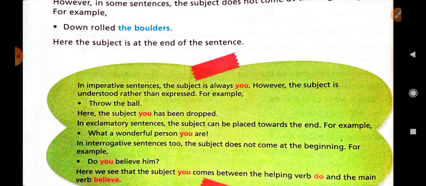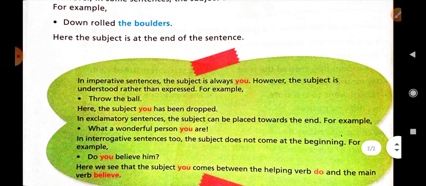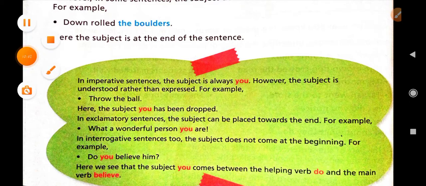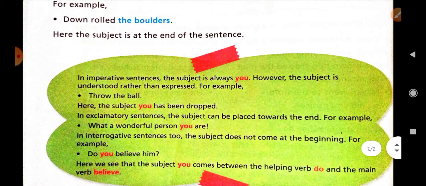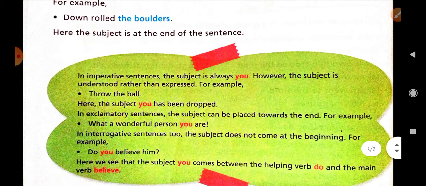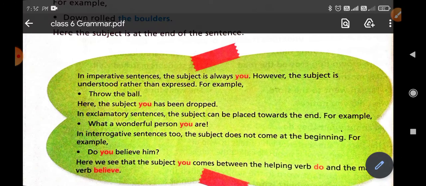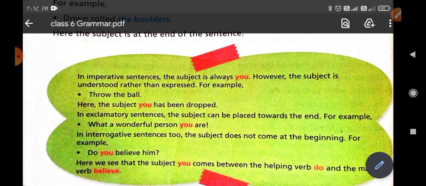Many sentences have different uses. In an imperative sentence, the subject is always you. However, the subject is understood rather than expressed, like "Throw the ball". In this sentence you can see there is no subject shown. When we command or request someone, that person will be the second person, and you is always used in an imperative sentence. You can see here the subject you has been dropped.